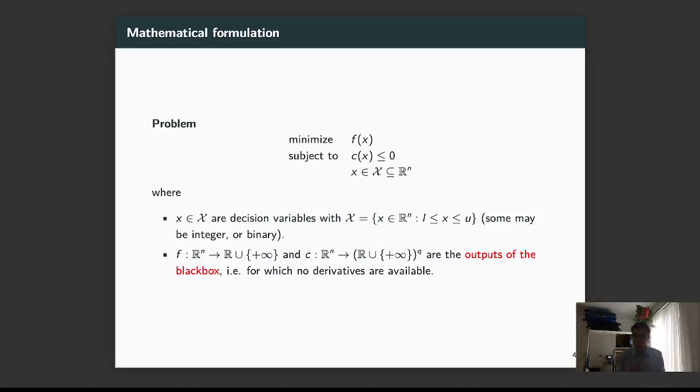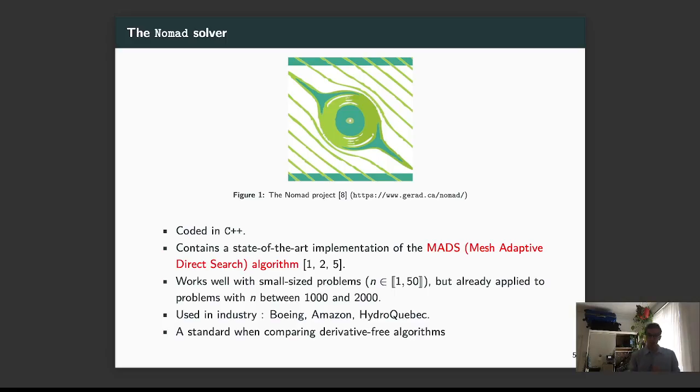Mathematically, what we want to solve is the following problem. We want to minimize the function f subject to some constraints, where your decision variables are most of the time real, but some may be integer or binary. And contrary to classical optimization, your objective function and your constraints are the outputs of a black box for which no derivatives are available.